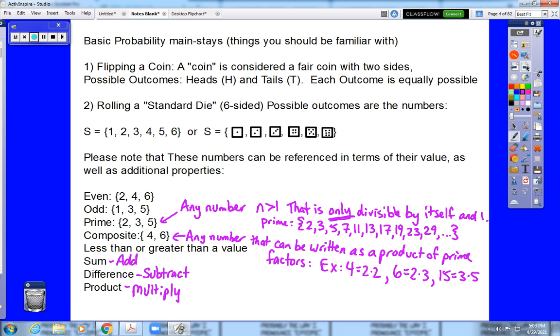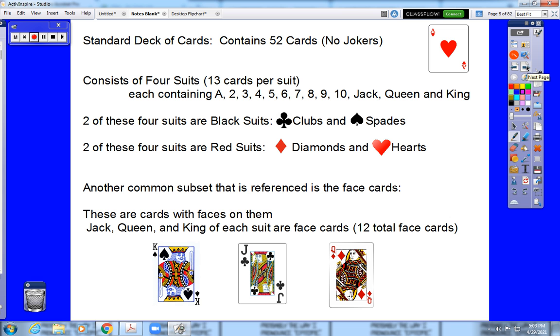Okay, the other thing we need to introduce, and this is the one that worries me because there is a certain amount of cultural bias to a deck of cards. A standard deck of cards contains 52 cards. It does not contain any jokers. When we talk about a deck of cards, it is made up of 4 suits. Each suit contains 13 cards. Each suit contains an ace, or A, 2, 3, 4, 5, 6, 7, 8, 9, and 10 numbered card, a jack, a queen, and a king, which are the cards listed at the bottom of the page.